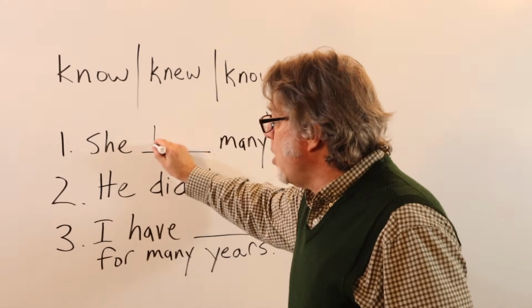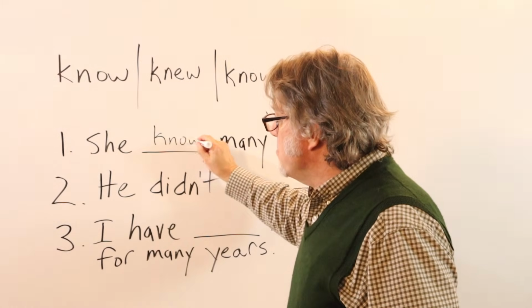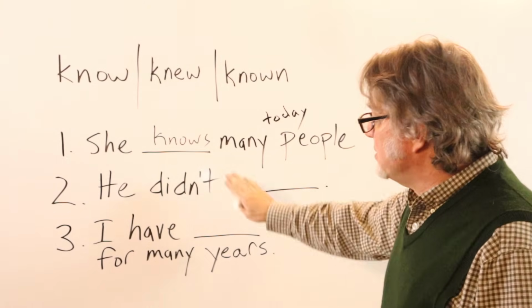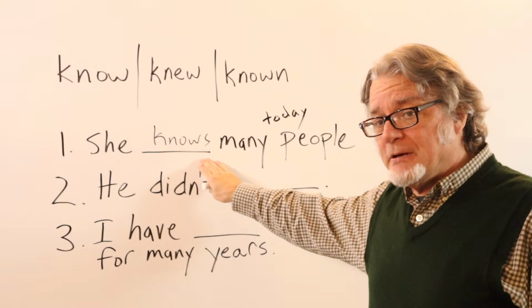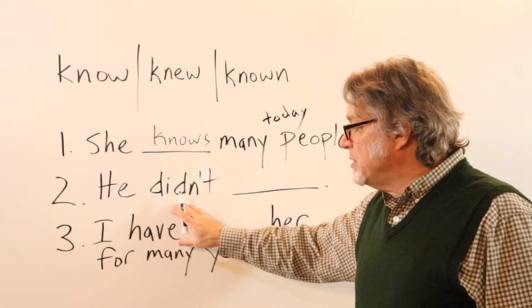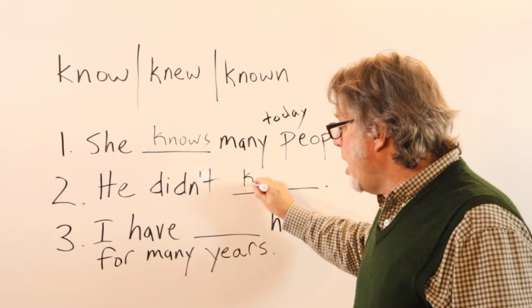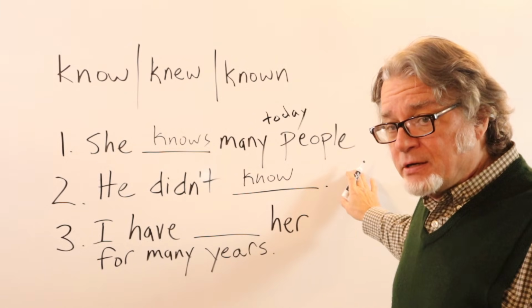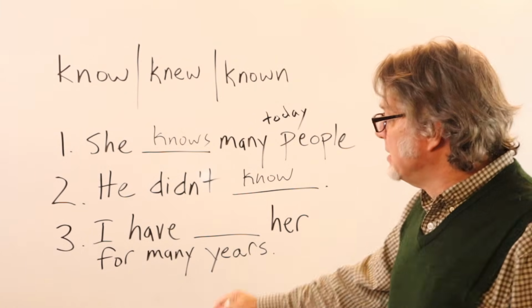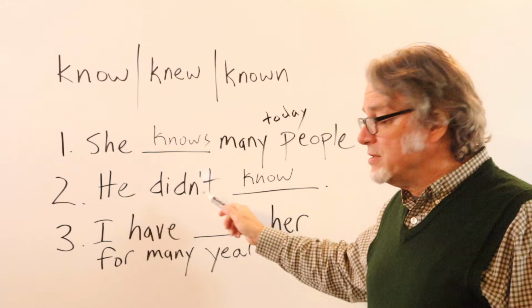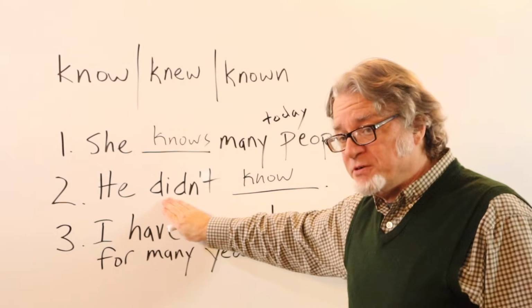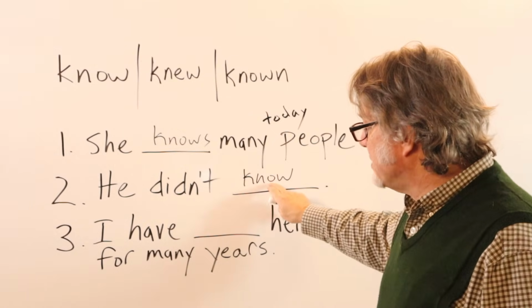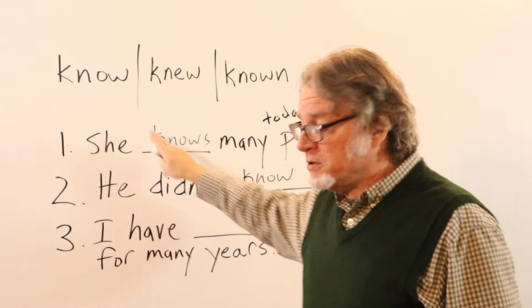She knows many people. This is in the present tense. For number 2, he didn't know. You could put an object here. He didn't know the answer. This is in the past tense, using the helping verb did and the simple form of the verb know.